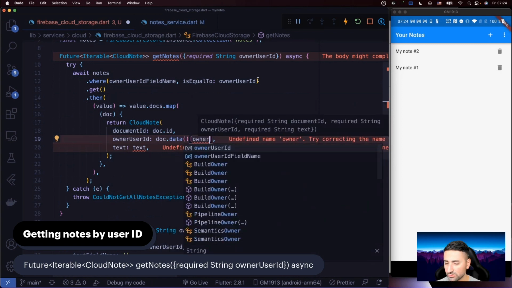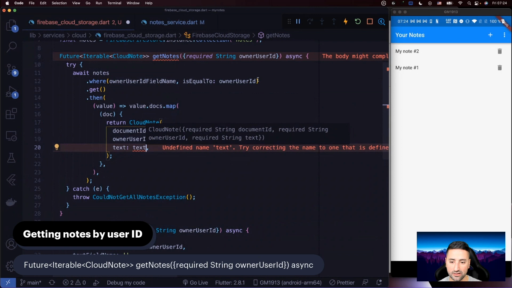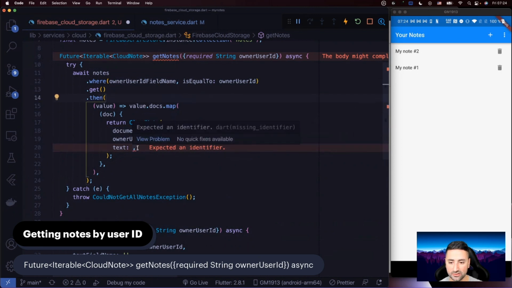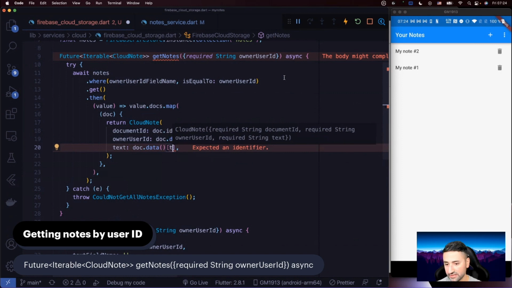And let's just say owner user ID field name. And that's a string. And in here, we're going to say then doc data. And we say text field name as a string.